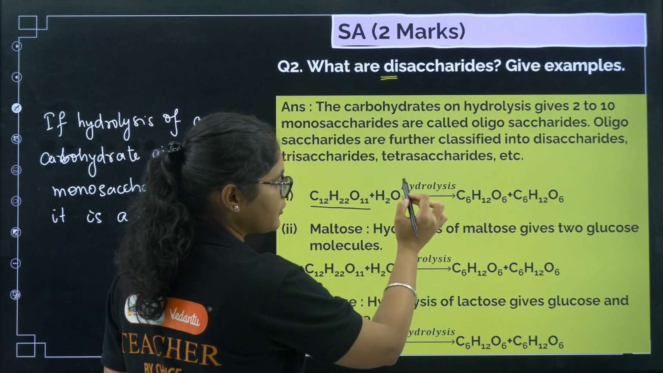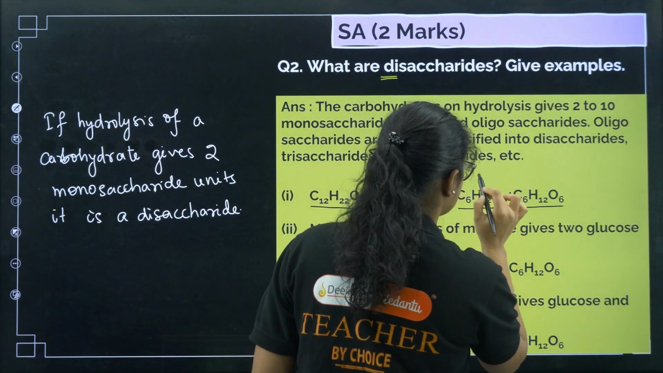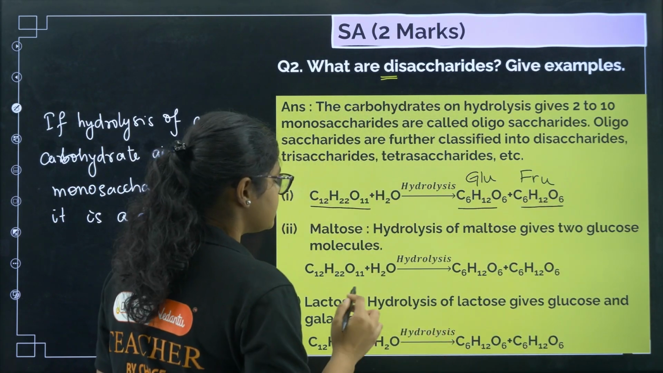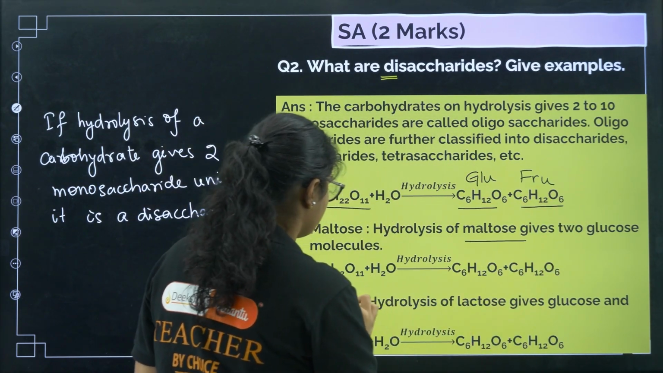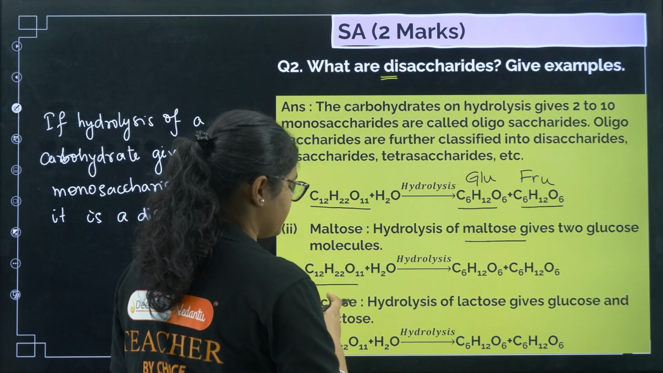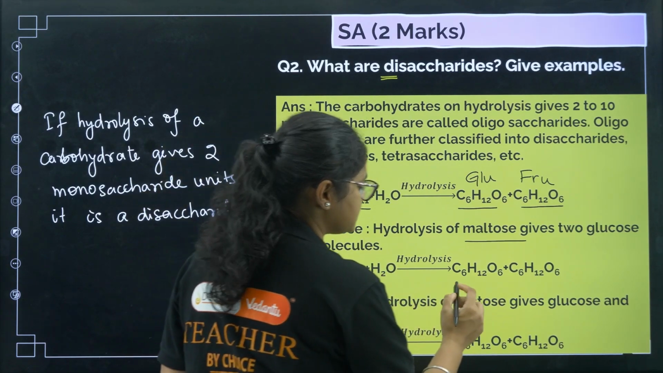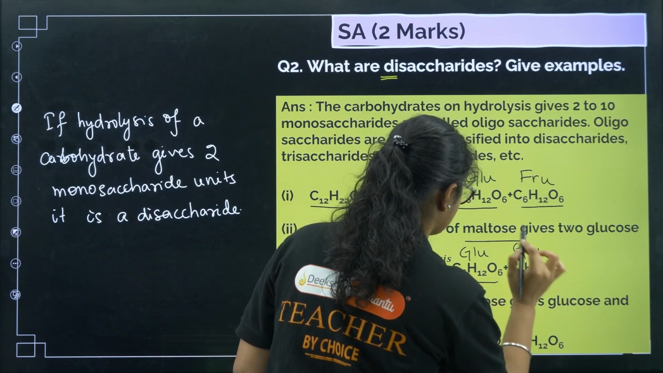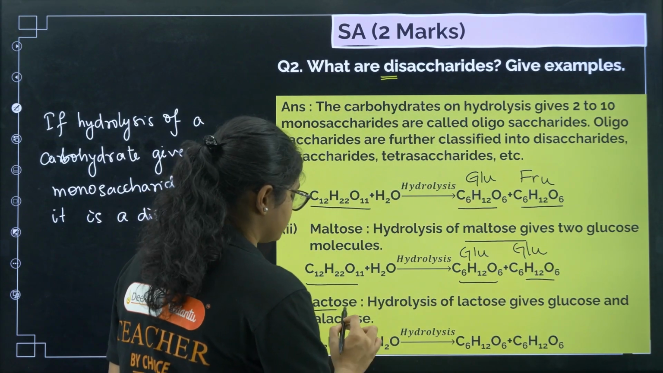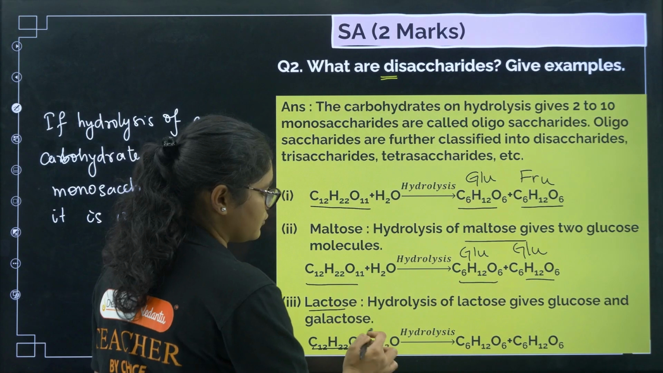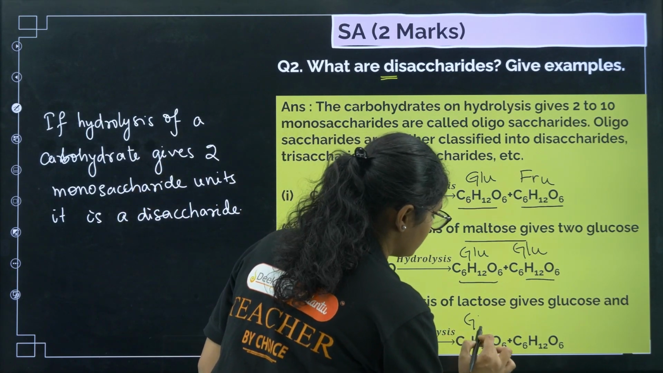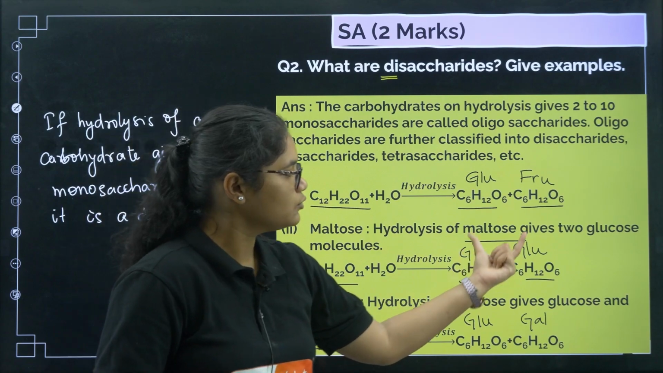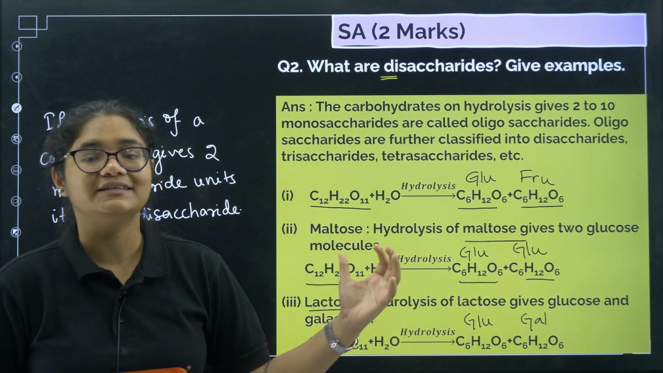When sucrose is undergoing hydrolysis, you are getting 2 units. One is glucose and another is fructose, right? Similarly, if you have maltose, when maltose undergoes hydrolysis, you get 2 units of glucose. Next, lactose. So if lactose undergoes hydrolysis, you will get 1 glucose and 1 galactose. So when you break this, you are getting 2 monosaccharide units, that is called as disaccharides.